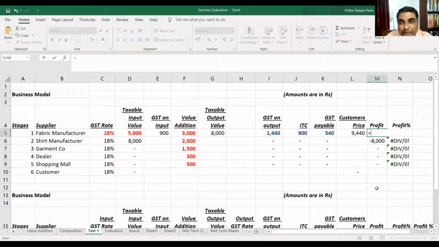How much is your profit? Now tell me, in this situation, how will you calculate your profit? Total, how much did you get from the customer? This much money has come to you. Are you with me? 9,440 you have received. Out of that, what have you done? Minus 5,000 you have paid. Yes or no? Further, this 900 you have paid or not?